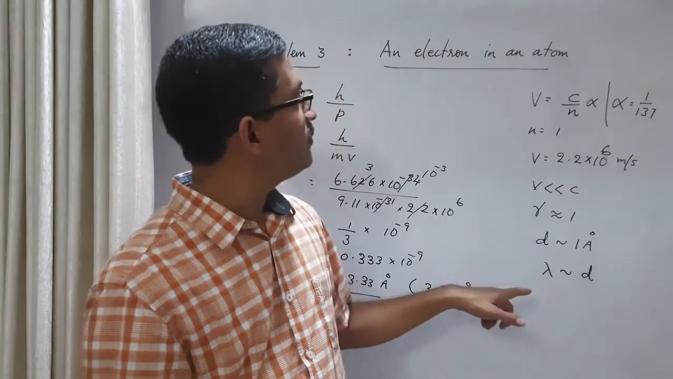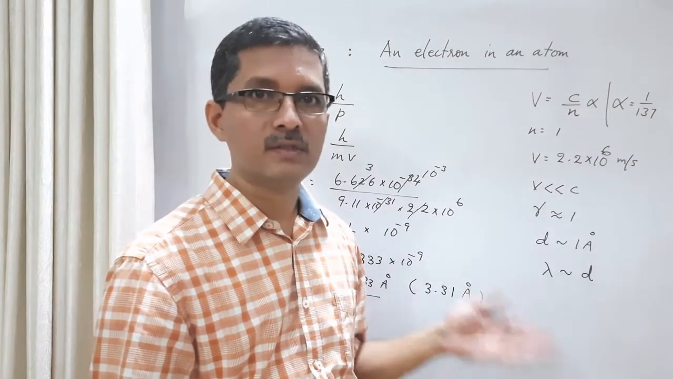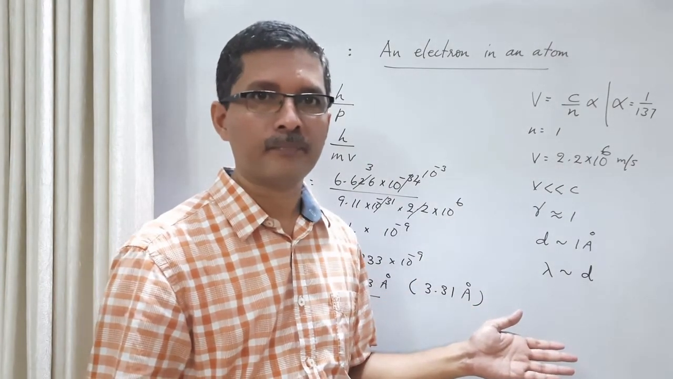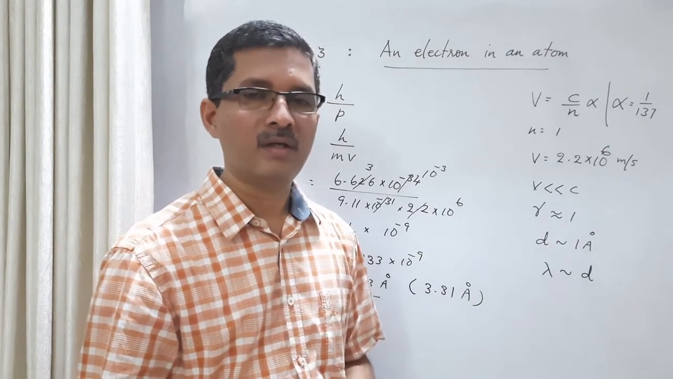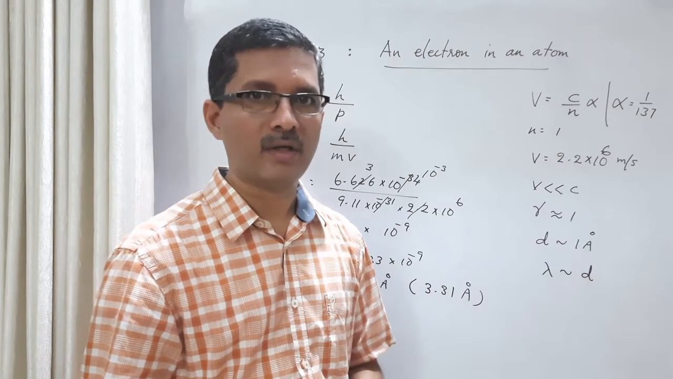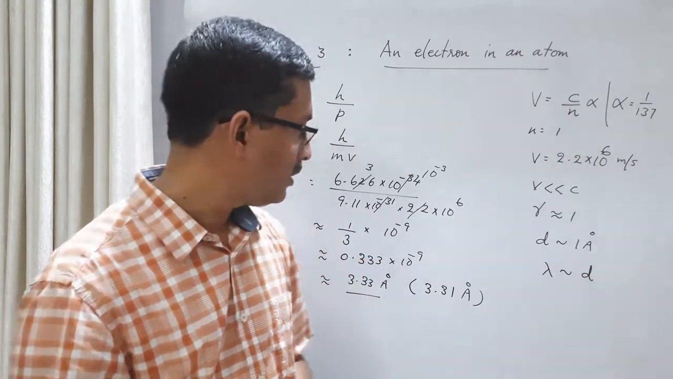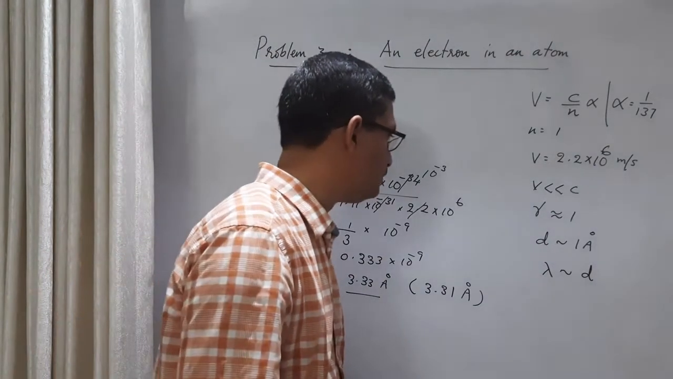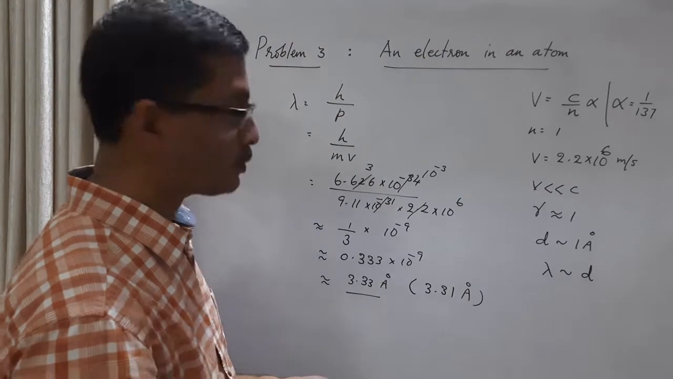Later, very soon, around 1926, this was done by Schrödinger. The actual correct quantum theory of the atom was put forward by Schrödinger by treating the electron as a wave, as an electron wave. That is a later story. So let us go to the next problem.